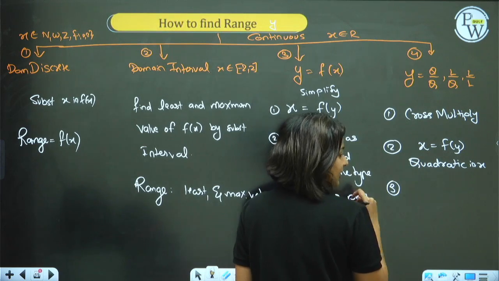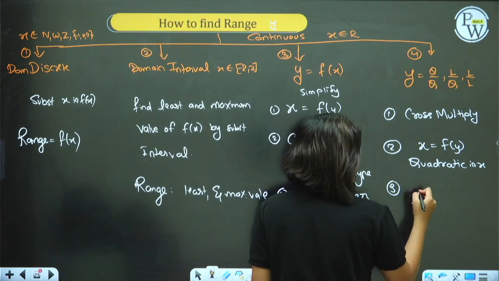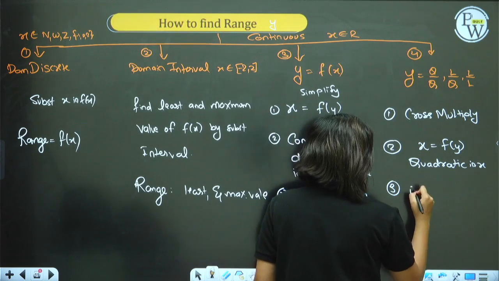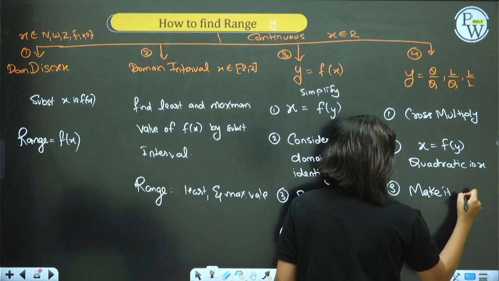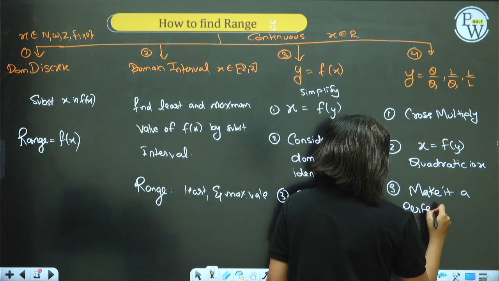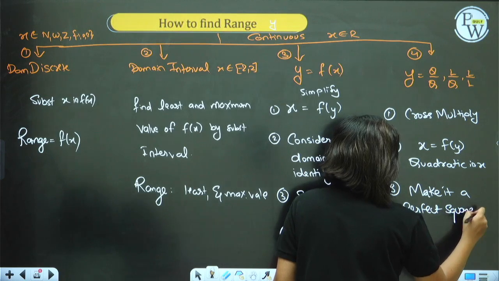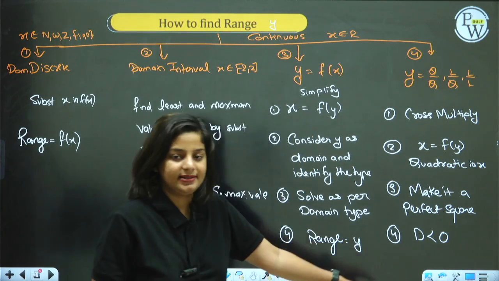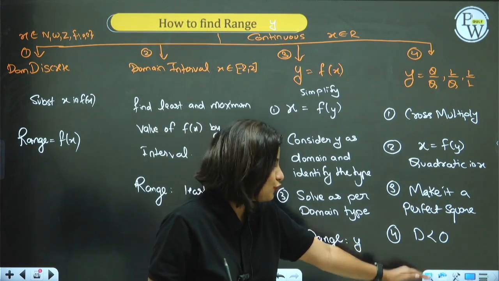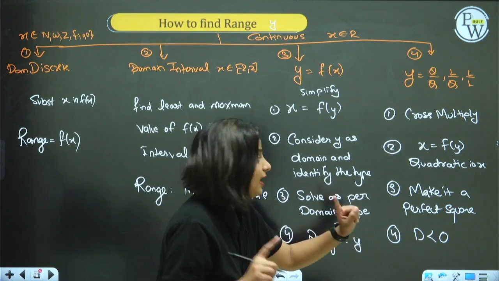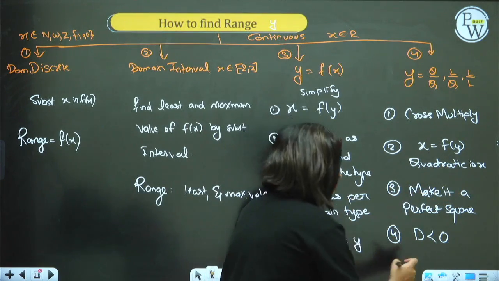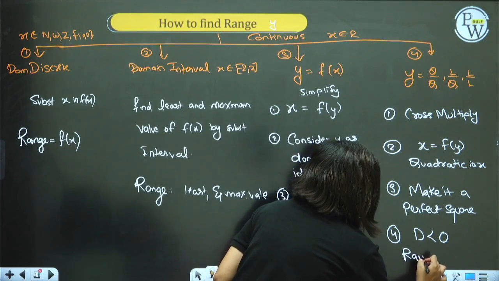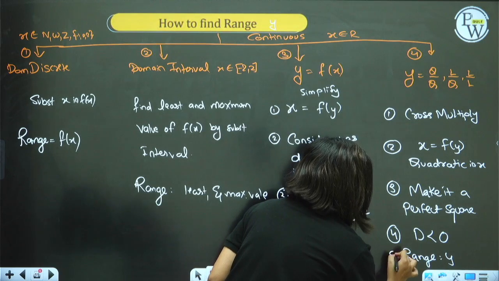Once it's quadratic in x, make it a perfect square first. And the fourth and last step, you use D less than 0. That means the discriminant is less than 0, b square minus 4ac less than 0. Solve. Because it's a quadratic in x, you will get the discriminant in terms of y, and whatever is the y becomes your range.